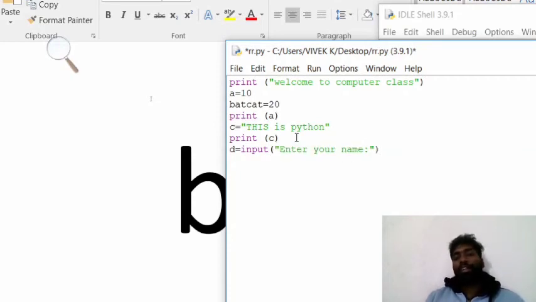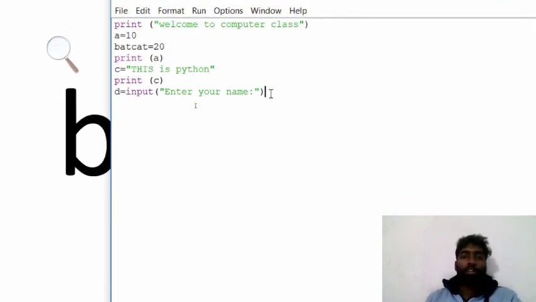Now what should you know here? d is a variable name. Input means the computer is going to get input from the user. And as I already told, whatever we write in between double quotes, the computer will show directly in the output. The computer will not create any problem in that. Whatever you type here will be stored in d.